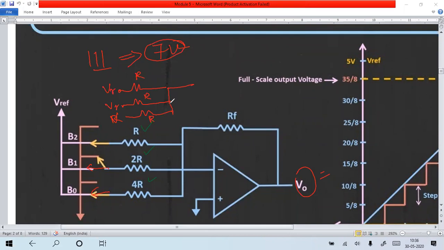Already we know the output of the summer circuit. What is the output of the summer circuit for this case? It is inverting. So V naught equals, if we take individually, this is R, this is 2R, this is 4R. The inverting output will be minus the gain of the inverting amplifier. What is the gain of the inverting amplifier? Minus RF by the first resistor R into input V reference, plus the second, and so on.